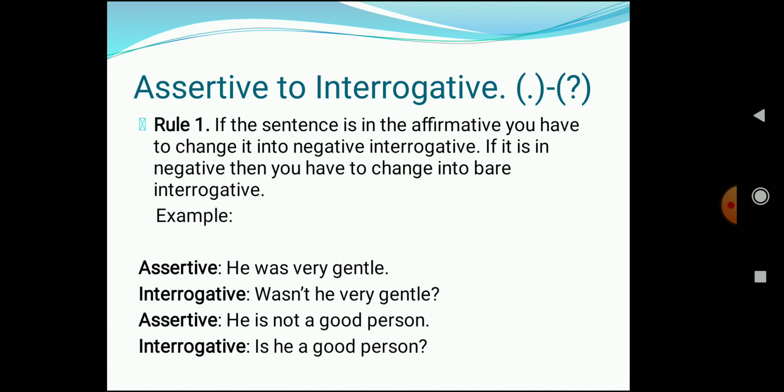See the second sentence. He is not a good person. Now this is again an assertive sentence but in negative form. Okay, so when we have to convert a negative assertive sentence into an interrogative sentence, we have to use the positive form of the sentence. For example, is he a good person? Again what we have done, we have interchanged the position of the subject and auxiliary verb, and as a negative word was used in the sentence, we don't have to use a negative word in our interrogative sentence. So the sentence will become, is he a good person? Question mark. I hope this is clear to everyone.